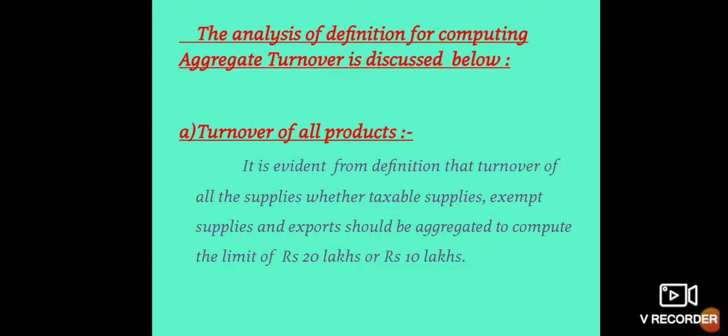Next, the analysis of the definition for computing aggregate turnover is discussed below. First one, turnover of all supplies. It is evident from the definition that turnover of all supplies, whether taxable supplies, exempt supplies, or exports, should be aggregated to compute the limit of rupees 20 lakhs or rupees 10 lakhs. Aggregate turnover is calculated to know if a person's turnover is beyond the exemption limit, which is 20 lakhs or rupees 10 lakhs.